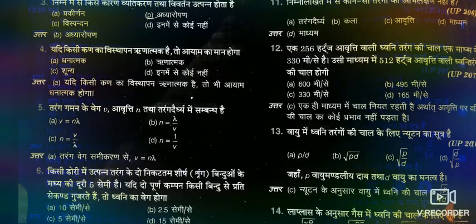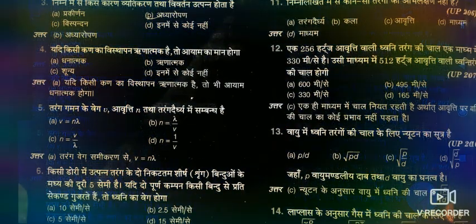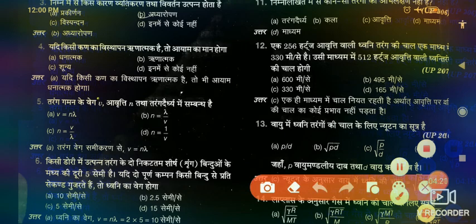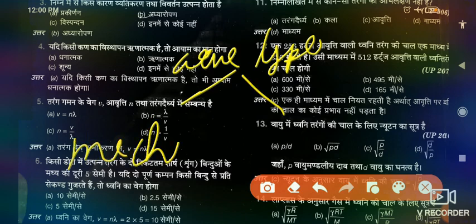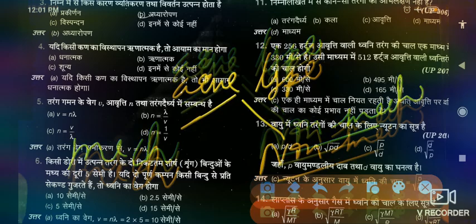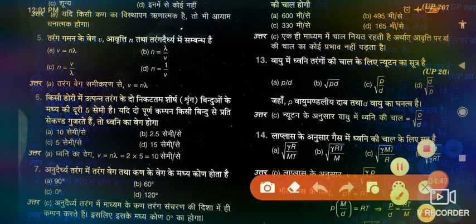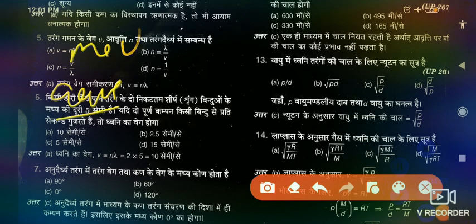Now we need to understand what the types of wave are based on the medium. There are two types of wave. The first one is mechanical wave, and the other is non-mechanical wave. Now what are mechanical waves? We need to understand one by one.